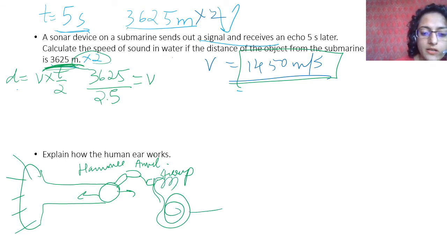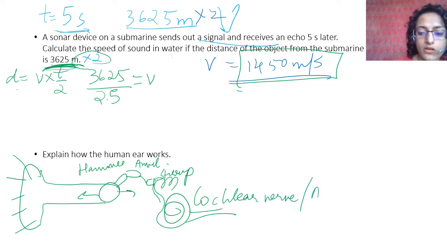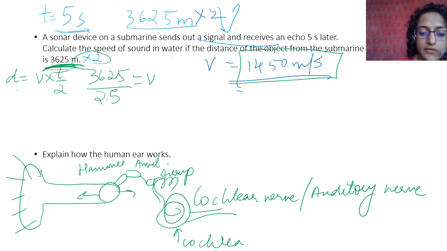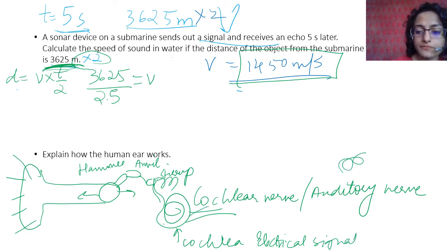The cochlea has a cochlear nerve or auditory nerve. This is the cochlea. The cochlea converts these vibrations into electrical signals, which are passed on through the cochlear nerve to the brain.